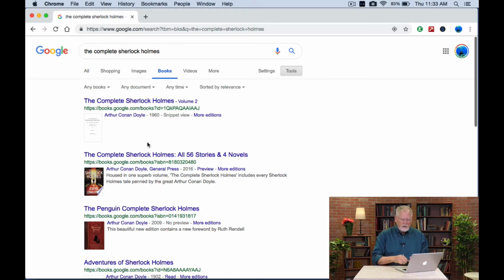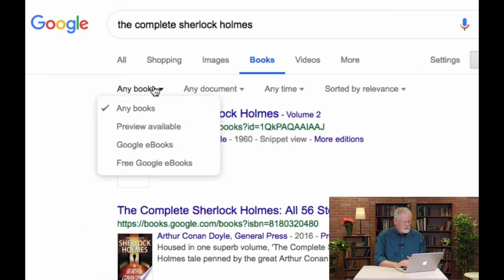So what we want to do is find versions of the collected works that we can search, that we can read. You do that by coming up here to Any Books. This is an option that gives you the filter for different versions of these books. So I can click here to see only books in preview. I can click here to see books about Sherlock Holmes that are possible to download. And in this case, free Google eBooks lets me see all the books that I can see in full view, which is what I want because I want to search all their text.